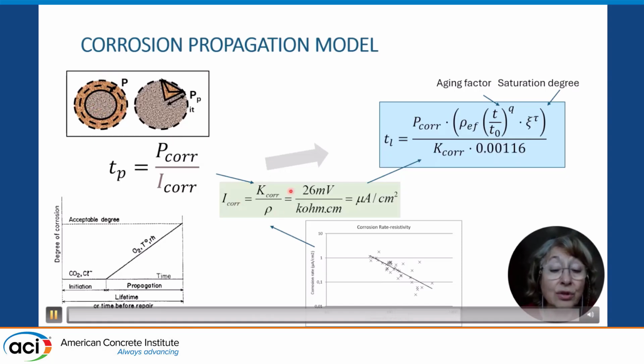If we substitute this equation here, again similar to that of diffusivity in this equation, we obtain that expression in which we have as well an aging factor because of the resistivity increase, and also a degree of saturation factor depending on the tortuosity. But again, it is easy and simple conceptually.